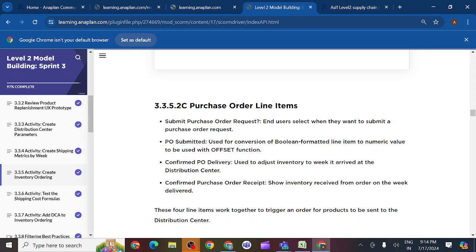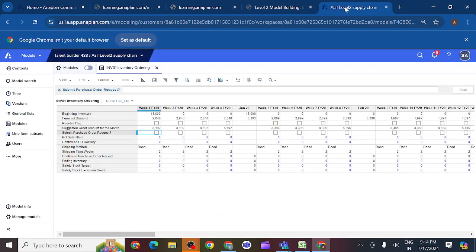Yes. So you can see PO submitted, purchase order submitted. Use it for the conversion of a boolean formatted line item to a numeric value to be used with the offset function. Whatever boolean format we are using here, submit order request. If you submitted the purchase order request, it will tick like this. But we want a number here. So if I want a number, what should I do?